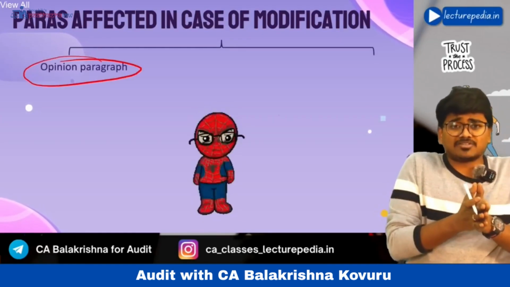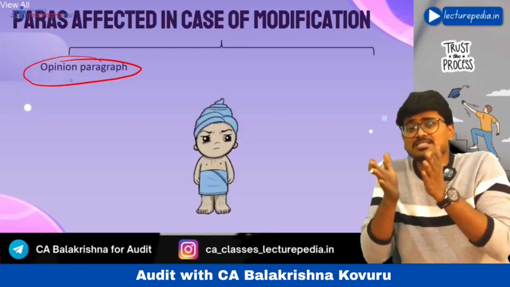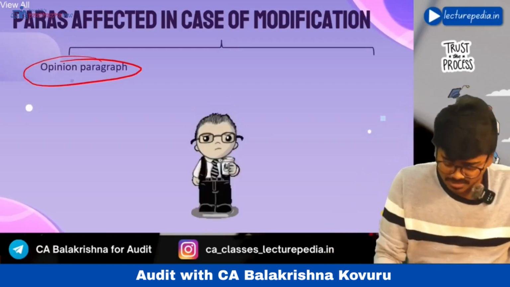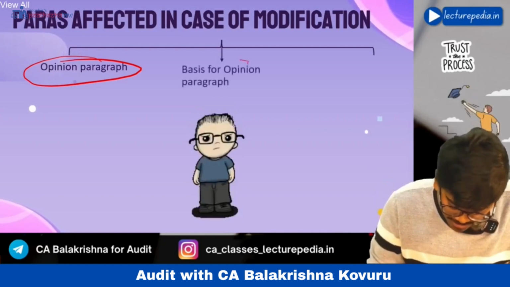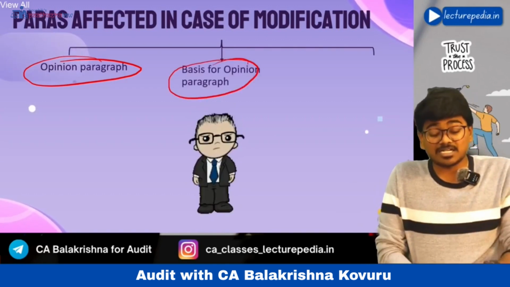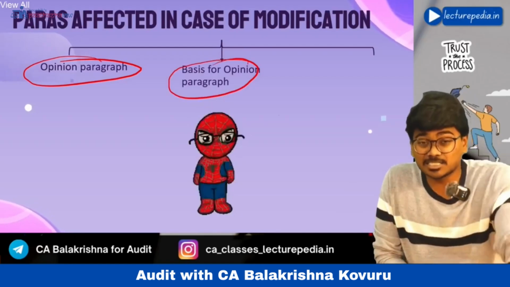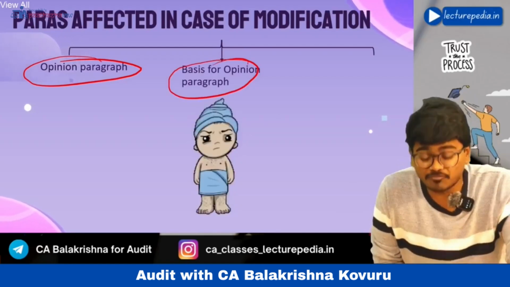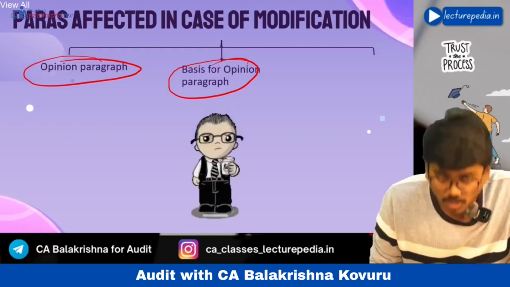Now, after opinion paragraph, even basis for opinion paragraph also will get affected, right? See, basis for opinion paragraph will also get affected. After that, auditor's responsibility paragraph will also get affected if you are giving disclaimer of opinion.